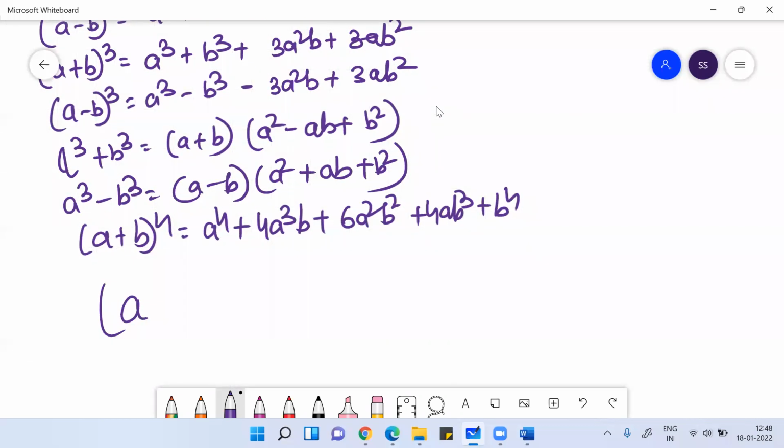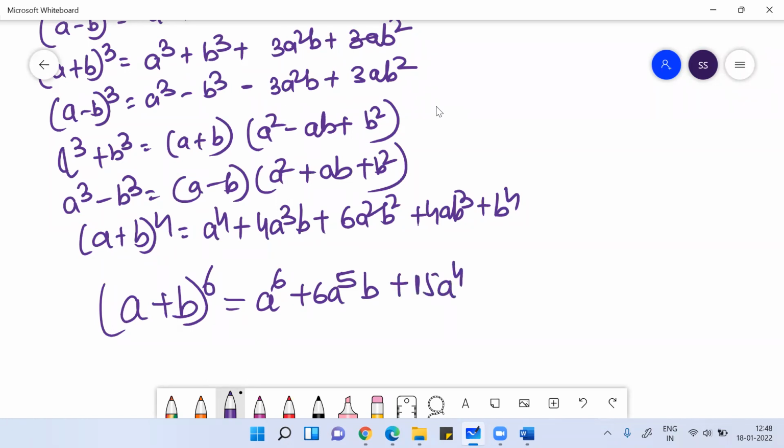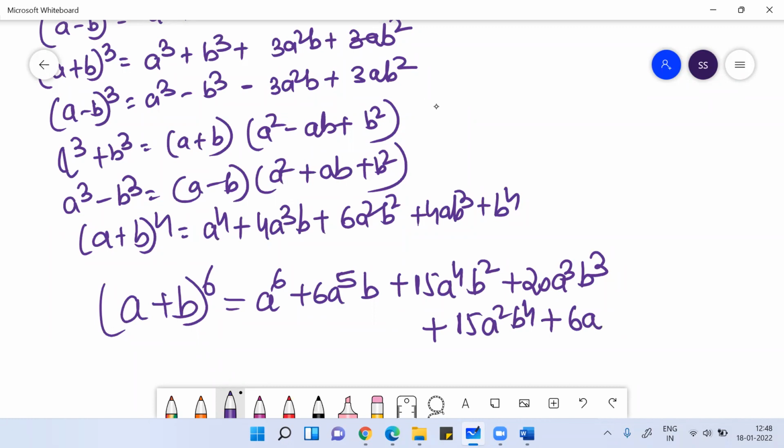If I ask you what is a plus b to the power 6, okay, so that is a to the power 6 plus 6 a to the power 5 b plus 15 a to the power 4 b square plus 20 a cube b cube, okay, plus 15 a square b to the power 4 plus 6 a b to the power 5 plus b to the power 6. All this you can do.